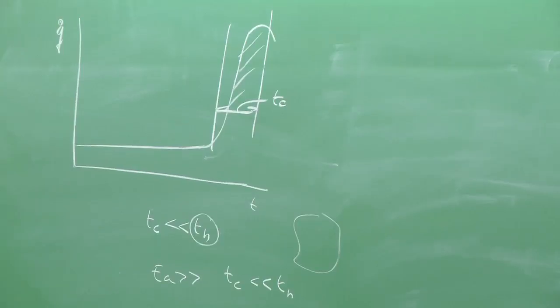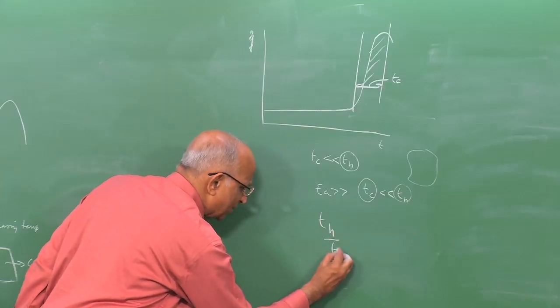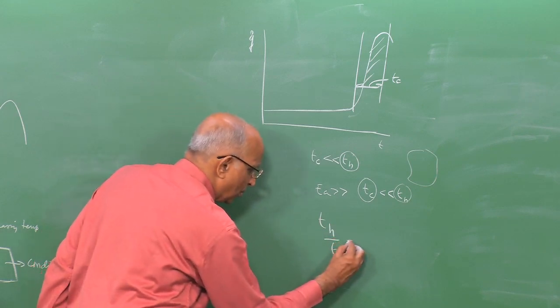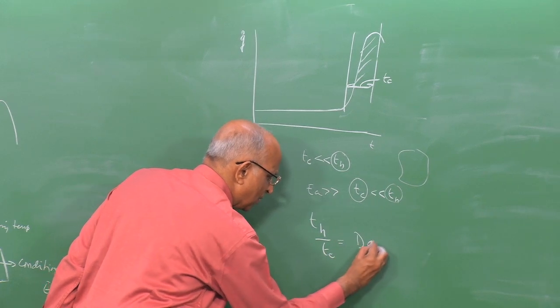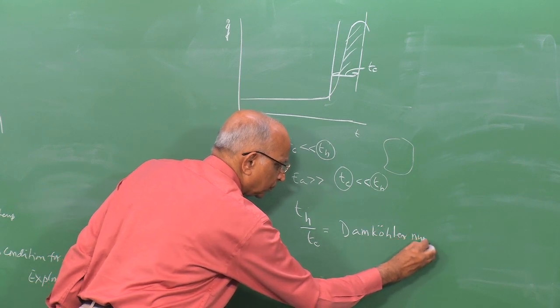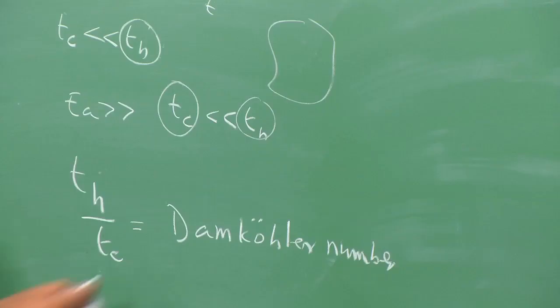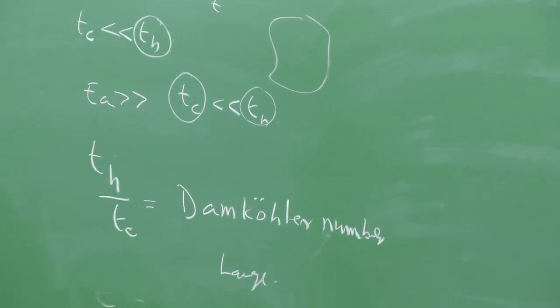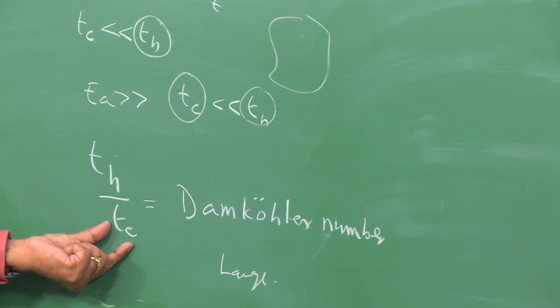Therefore, let us work on this. Let us see what relation we get between Th and Tc. It comes out that we will be able to catalog an explosive based on this particular ratio. We said heat transfer time must be larger than the chemical reaction time, and the ratio Th by Tc is known as the Damköhler number. For an explosion to occur, the value of the Damköhler number must be large. That means the characteristic heat loss time must be very much greater than the chemical reaction time.